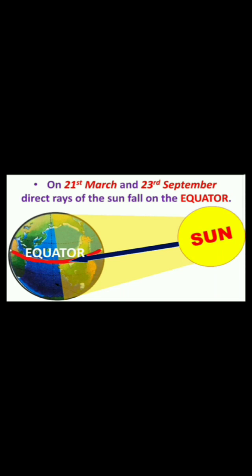And at this position, there is equal day and equal night. Okay, children? Now see in this picture, you will be very clear about equinoxes.